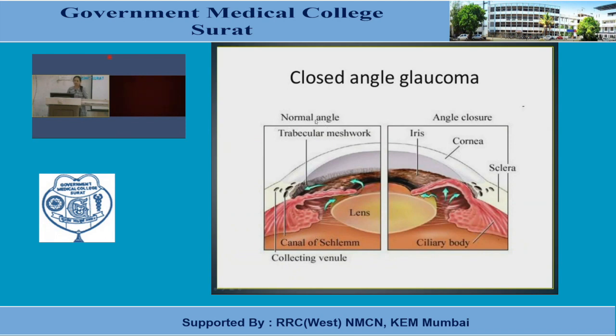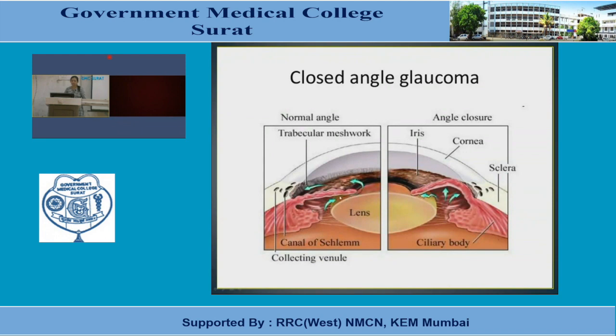See the normal anatomy or normal angle. We have already seen the anterior chamber and posterior chamber. This is the posterior chamber, this is the anterior chamber. This is the iris. This is the pupillary pathway.